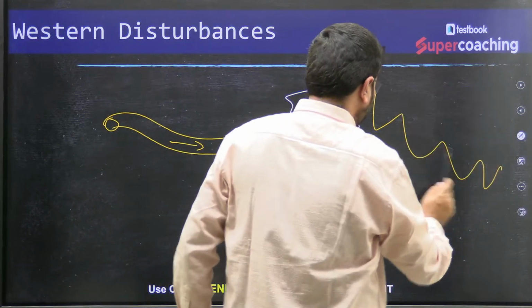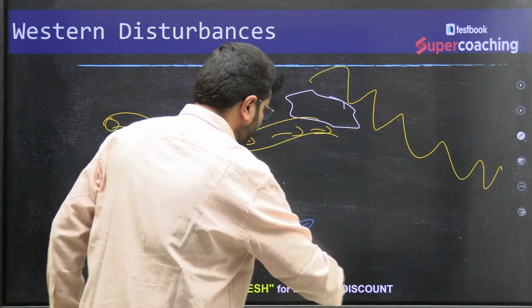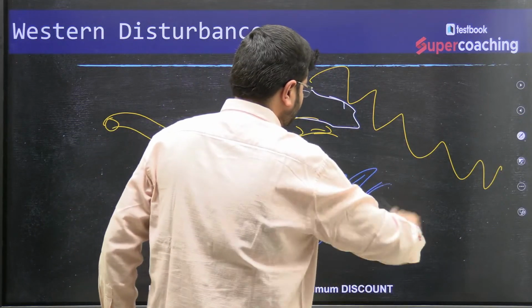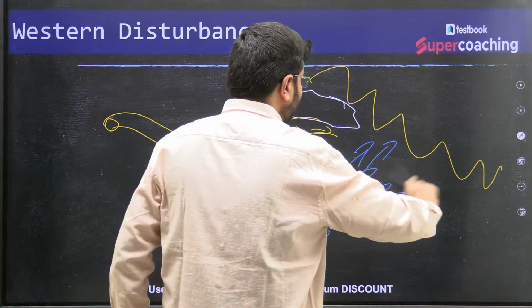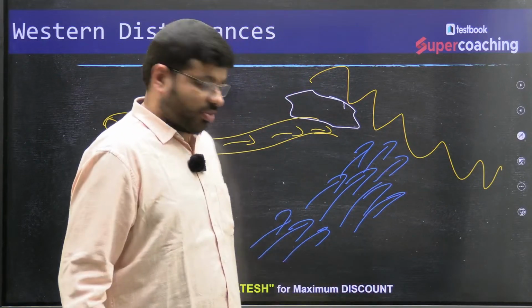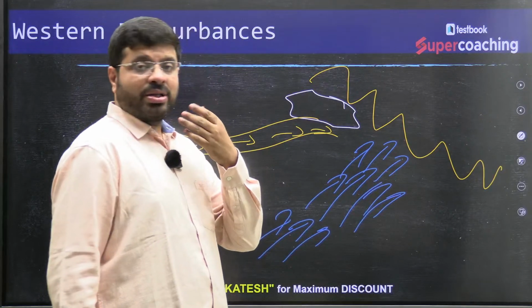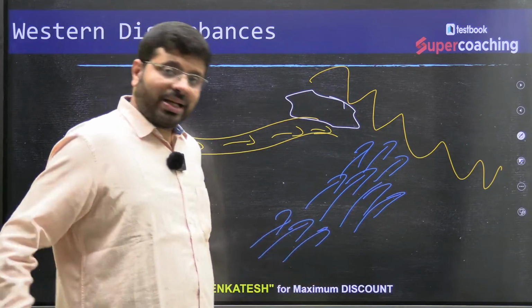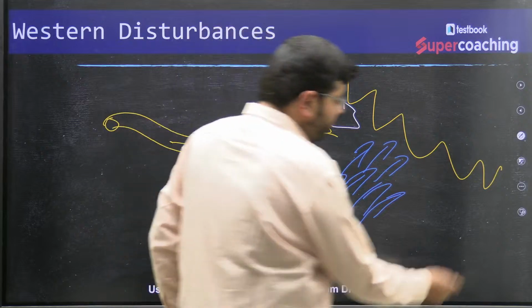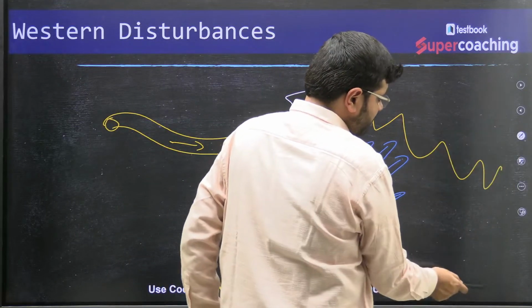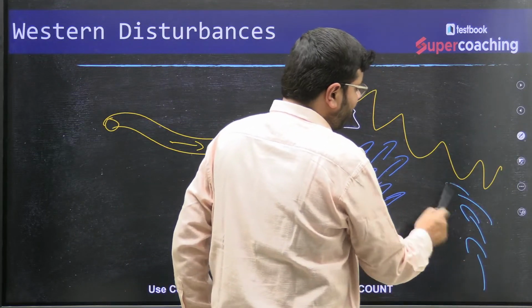Then you had the southwest monsoon, bringing moisture from the Arabian Sea, and an intense cyclonic system which dragged moisture even from the Bay of Bengal branch.